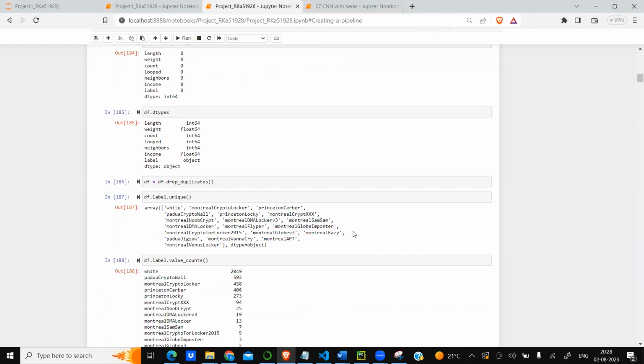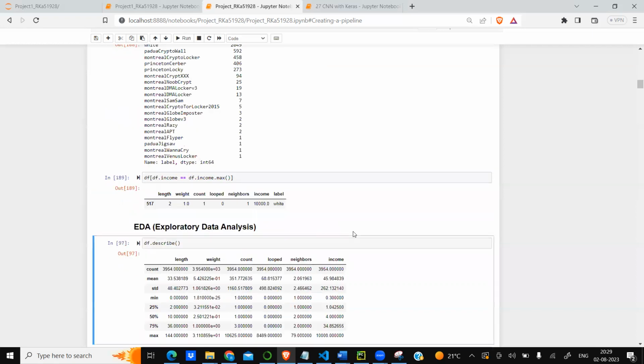If we talk about why I want to work with this dataset, working with this dataset is important for understanding the characteristics and patterns of ransomware attacks involving cryptocurrency payments. Analyzing this data can provide valuable insights into the behavior of ransomware operators and their financial transactions, aiding in developing strategies for detecting and mitigating ransomware attacks in the future.